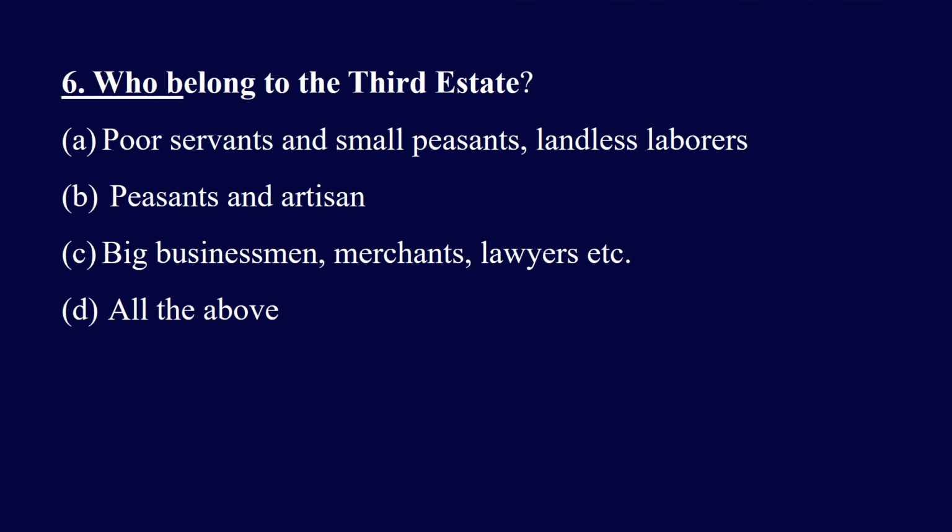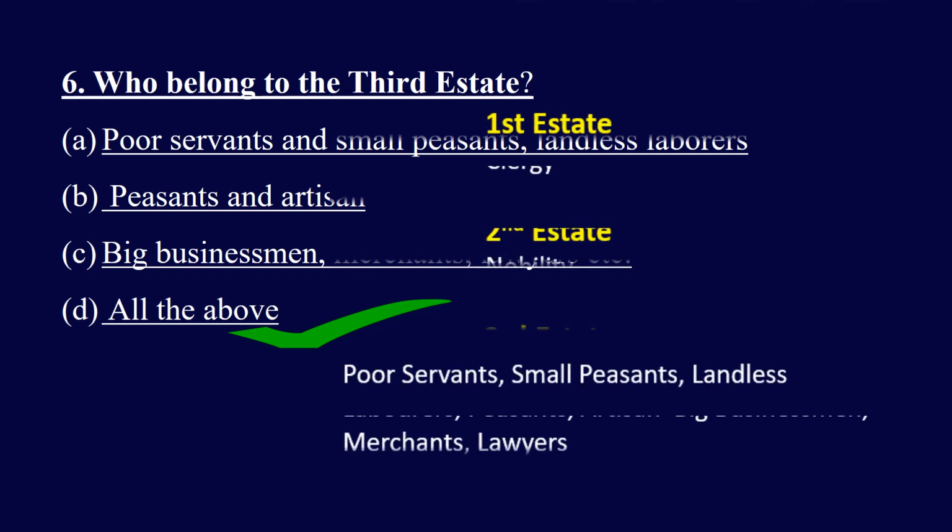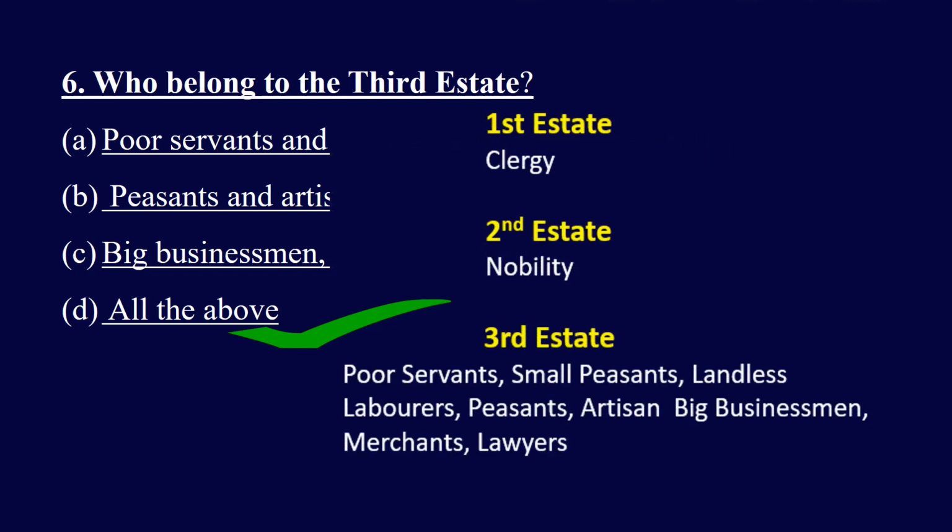Question 6. Who belonged to the third state? Poor servants, small peasants and landless laborers, peasants and artisans, big businessmen, merchants and lawyers, or all the above. And the right answer is all the above. Poor servants, small peasants, landless laborers, peasants and artisans, big businessmen, merchants, lawyers, all belong to the third state, and only the third state had to pay the taxes.